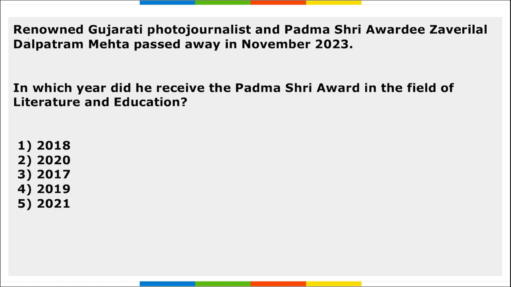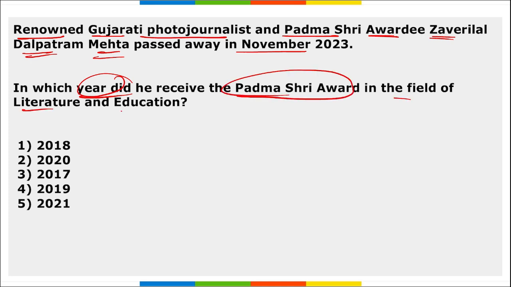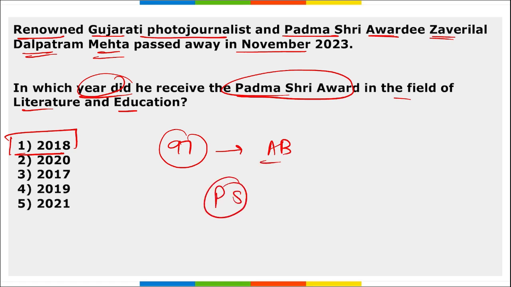Next, renowned Gujarati photojournalist and Padma Shri awardee Zavirilal Dalpatram Mehta passed away in November. In which year did he receive Padma Shri award in the field of literature and education? He received this award in the year 2018. He passed away at the age of 97 in Ahmedabad, Gujarat, and he received Padma Shri in 2018.